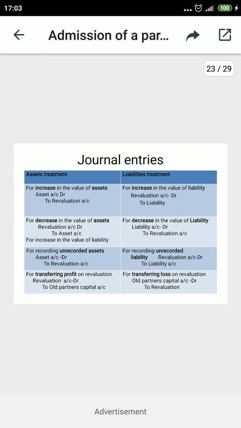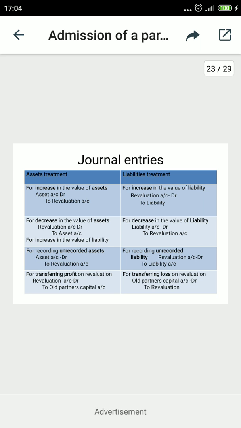Assets account debit to revaluation. The asset may be typewriters, may be land, or any other which is not recorded, with the name of the asset, it will be entertained. In the same manner, the liabilities will go on. I am telling you one thing: when an asset is increased to the current market price, it will be debited, because when an asset increases it is debited, and when it decreases it is credited. But when I move to the liabilities, as the formula always indicates, when liabilities increase they are credited, and when they decrease they are debited.